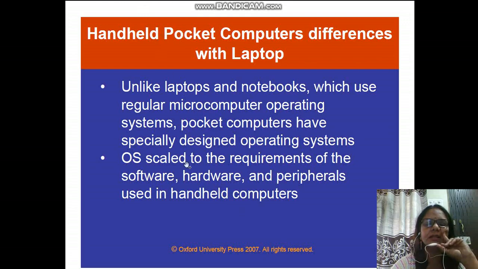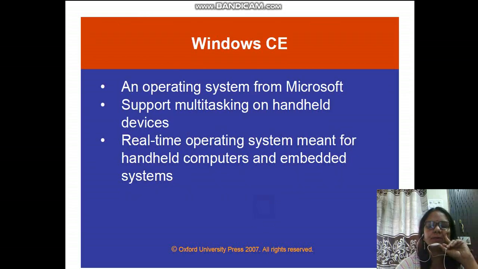You can consider Android, Windows, Mac, these are your different operating systems. Every company has nowadays developed its own operating system to work on their computers. Windows CE was one of the operating systems. So we'll see the different operating systems for mobile computing, the mobile handheld devices.